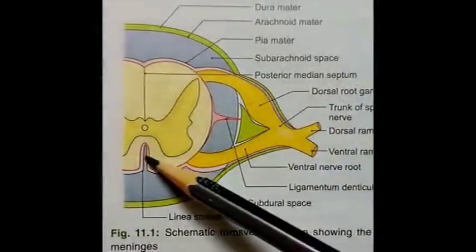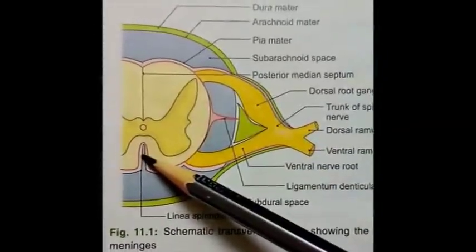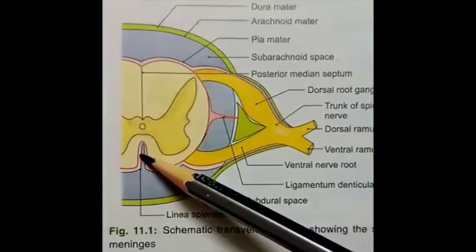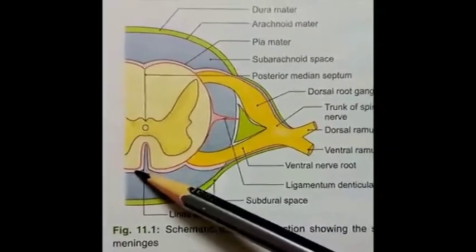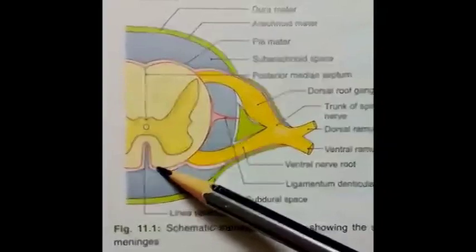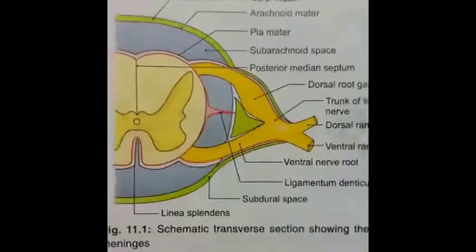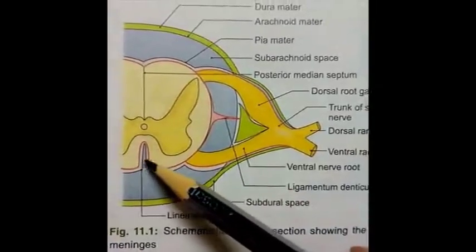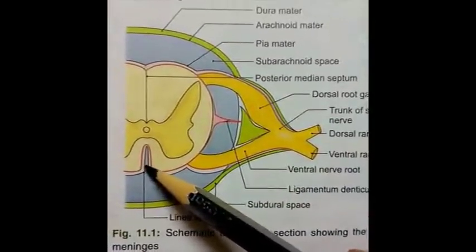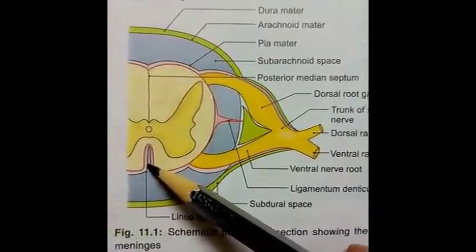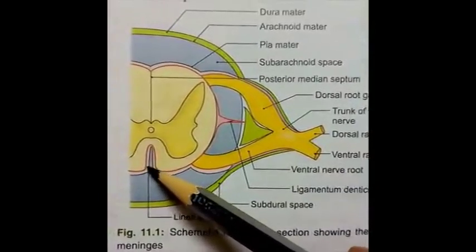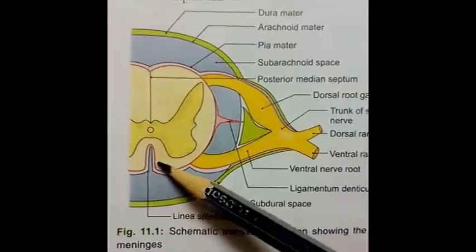In the anterior aspect of the spinal cord, pia mater is folded into anterior median fissure. At the mouth of the fissure, it forms a median longitudinal band known as linea splendens.